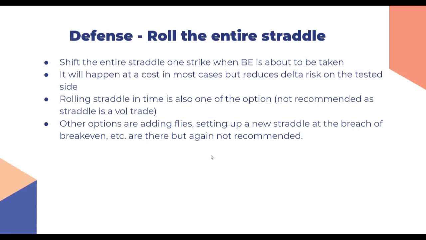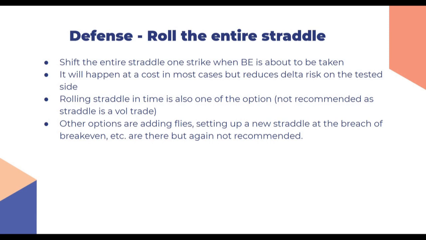Other options which we saw in case of strangle adjustment were adding butterflies on the tested side, which can be done. Setting up a new straddle at the breach of break even. Now this is again not an ideal way to do straddle management, because essentially we are putting on a new trade.